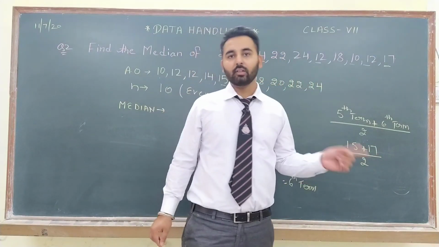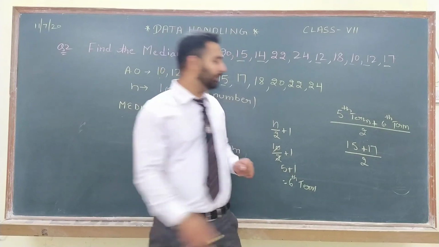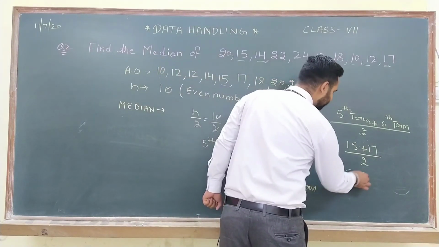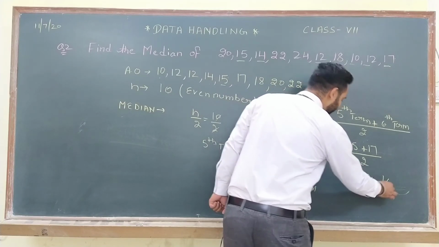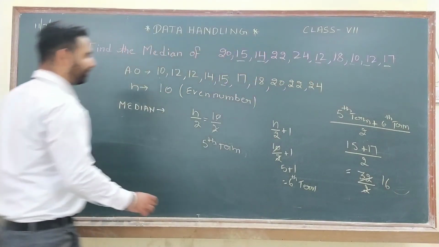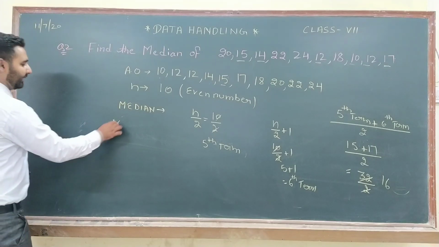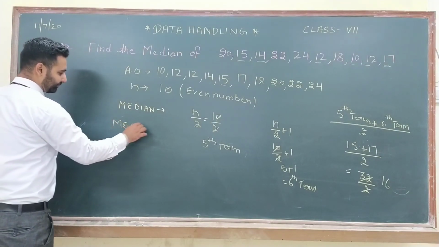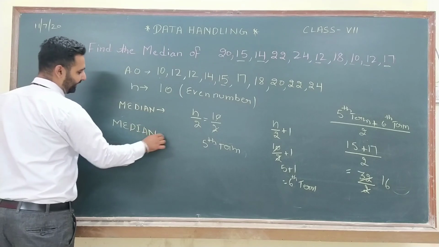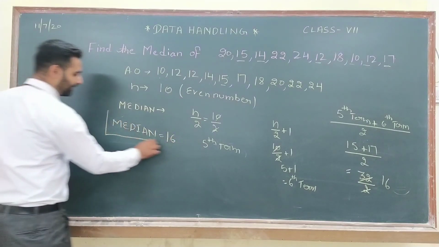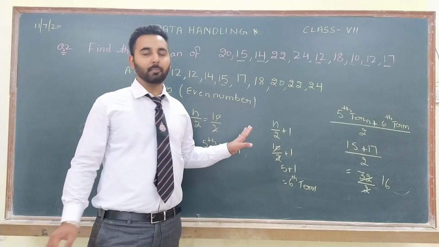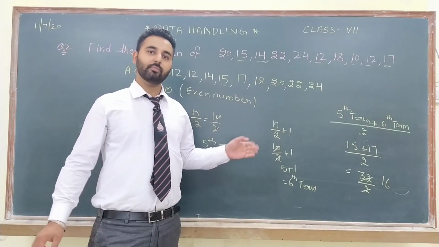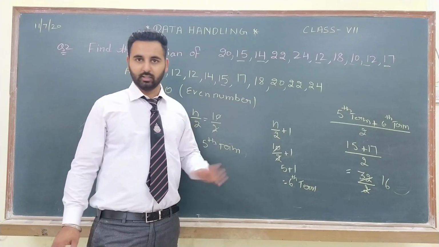When you add 15 and 17, you will get 32, and upon 2. When you solve it, you will get 60. So we can say the median for this data is 60 in this case. Now I hope the concept of median for even numbers is clear to you now.